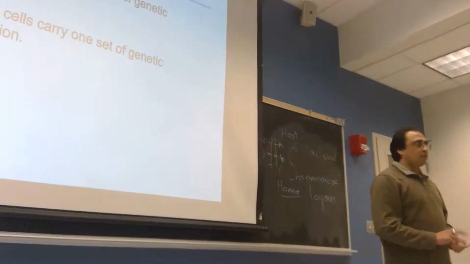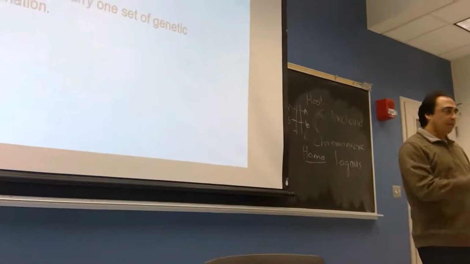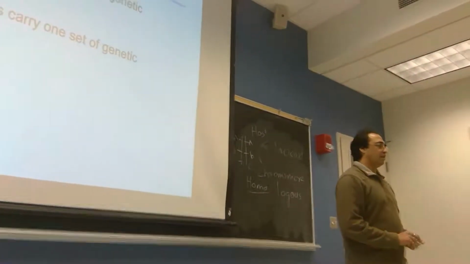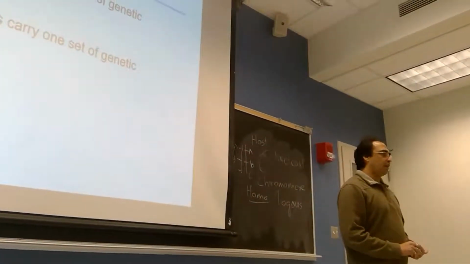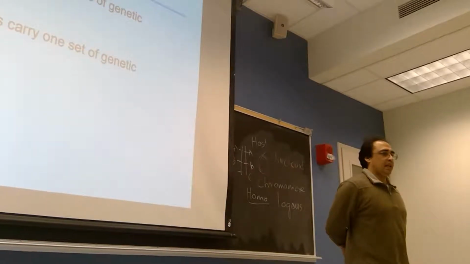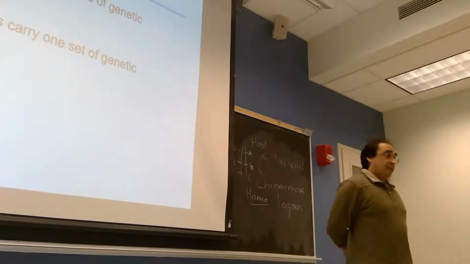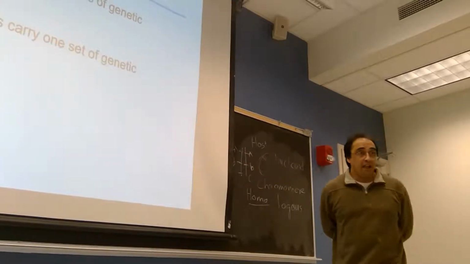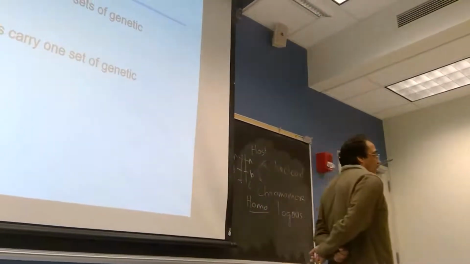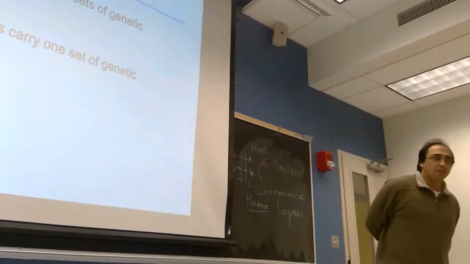What does it mean by diploid? It means that we have a set of chromosomes from each parent. Each parent gave one set, that means how many? Two. We are diploid, we have two sets of chromosomes.